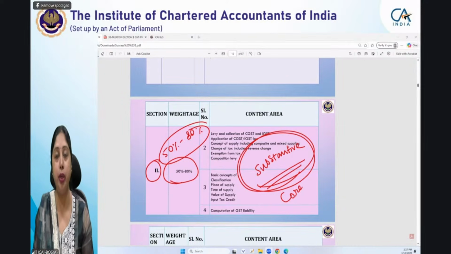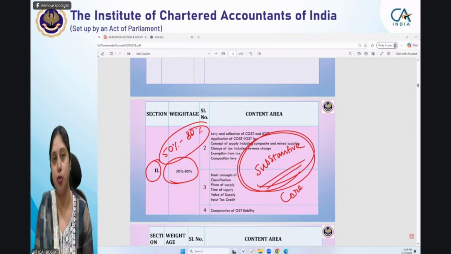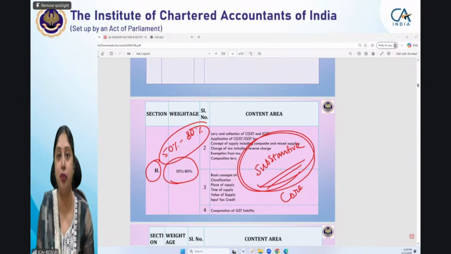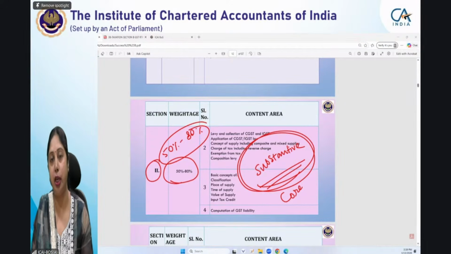If you are straight away going to the question, that means the MCQs, and after seeing the MCQs you go to the scenario, then you will not be able to arrive at the correct answer. In most of the questions you will have some doubt: this is the question, but which is the area where I have to look for the correct answer? So the correct approach is first to have a quick reading of the scenario, then go through the questions, and then again go back to the scenario for locating the answers as well as identifying the relevant provision of law. You will be able to arrive at the correct answer, and then mark it, being very, very specific in marking the answers.